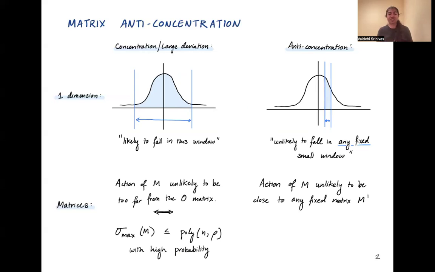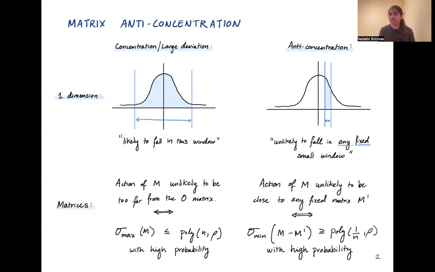Matrix anti-concentration tells you that the action of a random matrix M is unlikely to be too close to any fixed matrix M prime. So we would quantify this by looking at the least singular value of M minus M prime and showing that it's large with high probability. And this tells us that in every direction, M is acting significantly differently than M prime does.